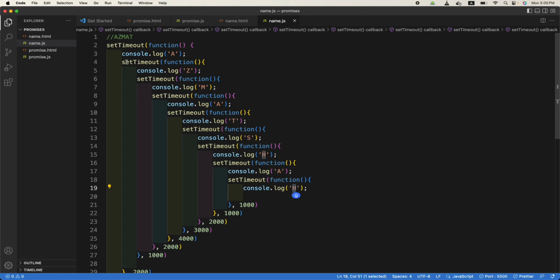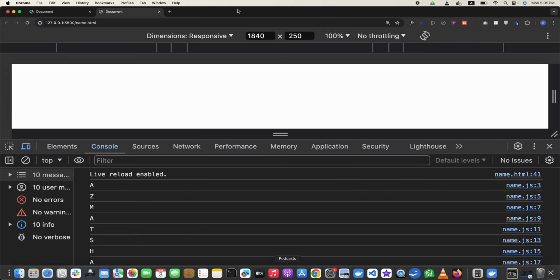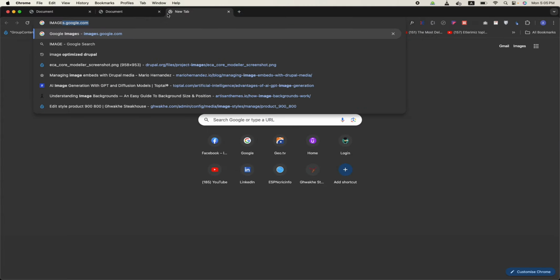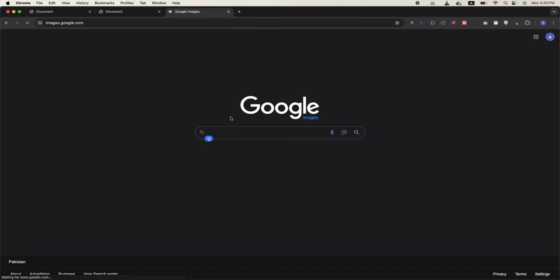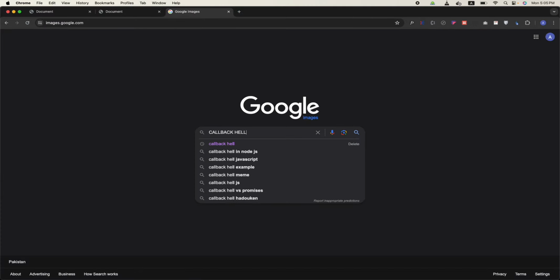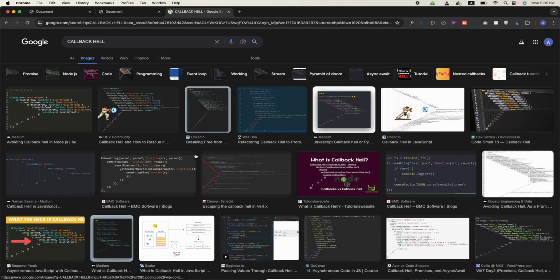Callback hell is that you are dependent on different callbacks to achieve functionality, and it can be like this in your code. If you go to images.google.com and search for callback hell, you will see a lot of such code, and all of these are articles you can study yourself as well.